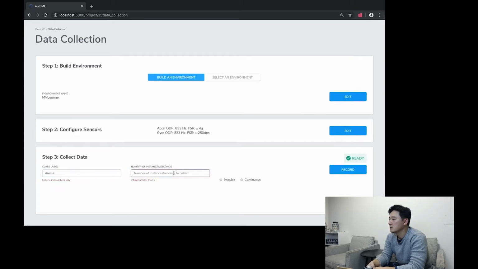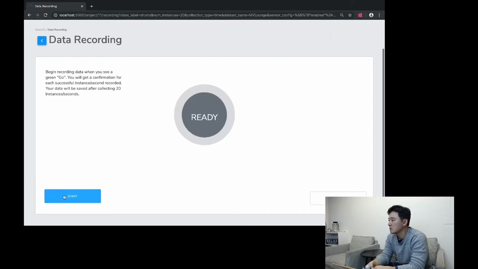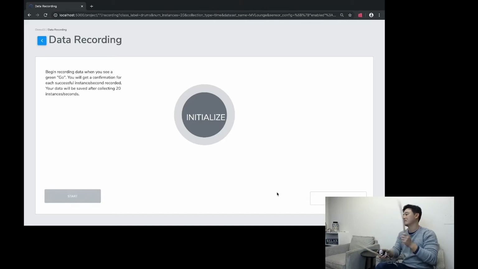We will play the drums for our first gesture and record this gesture continuously for 20 seconds. Here you see our model holding the sensor tile.box in his right hand. Motion data is being collected by the accelerometer and gyroscope previously selected. Qeexo AutoML also has an option to upload CSV data or data via REST API.